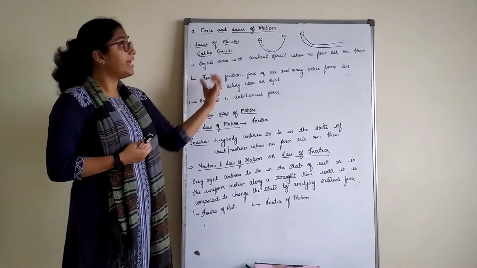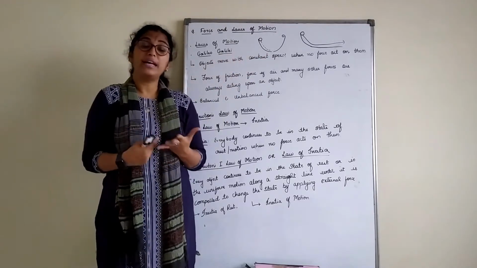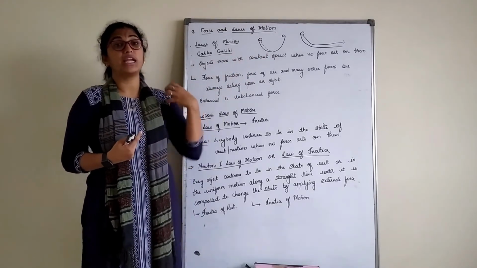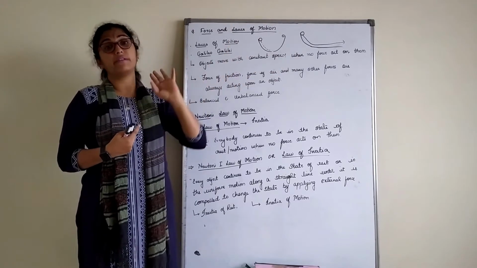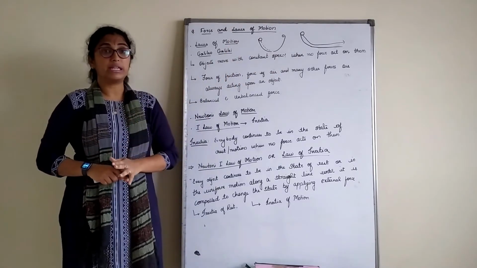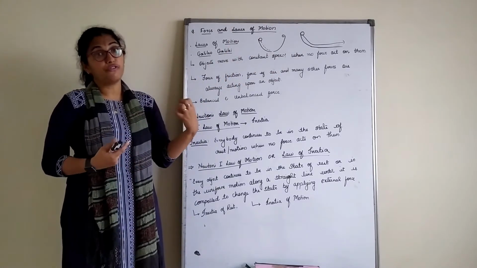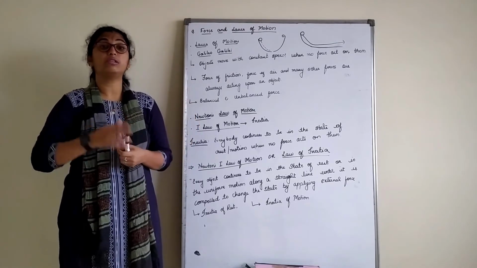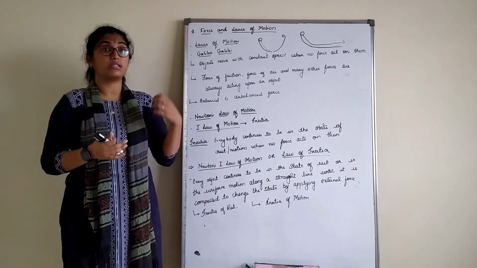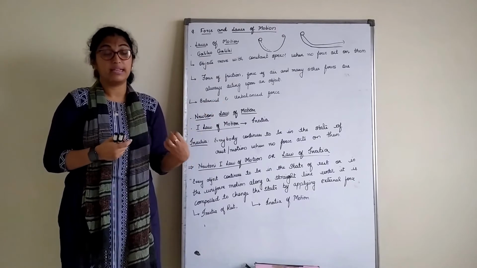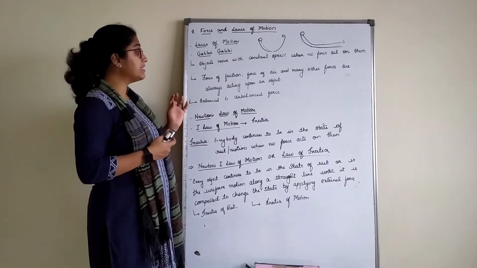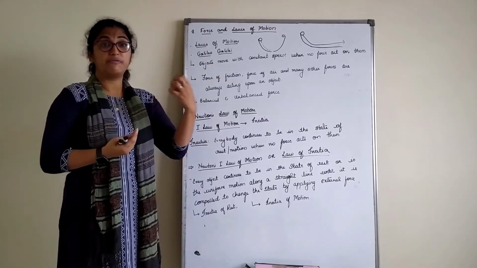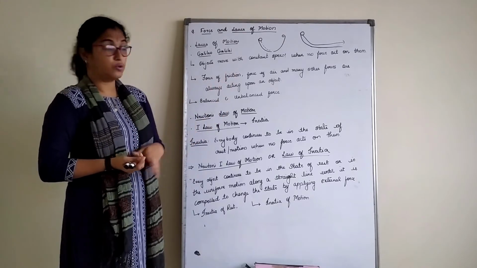Now, where can this be possible? Where there is no friction, the object can continuously move with a uniform speed without any disturbance. But due to friction and also due to some external forces, the object can come to rest. That again correlates with balanced and unbalanced forces.